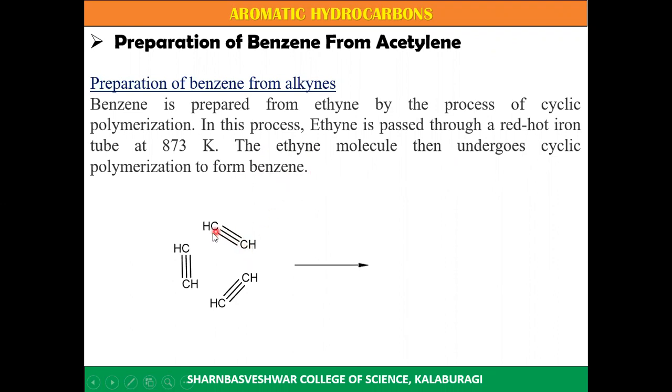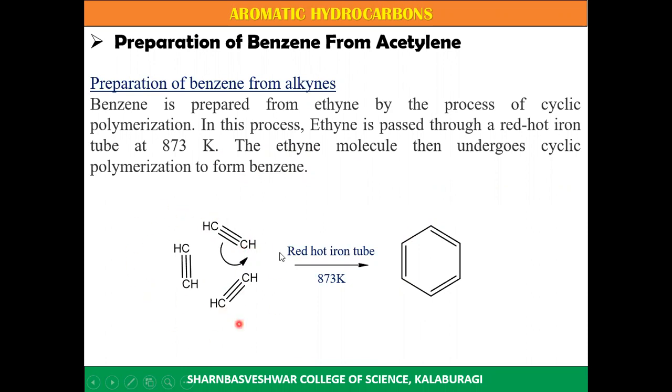In this case, this is acetylene. Three moles of acetylene molecules are heated in a red hot iron tube at 873 Kelvin. It undergoes cyclic polymerization, that is, one of the pi bonds between the carbon-carbon will break, and there will be formation of sigma bonds between these carbons.